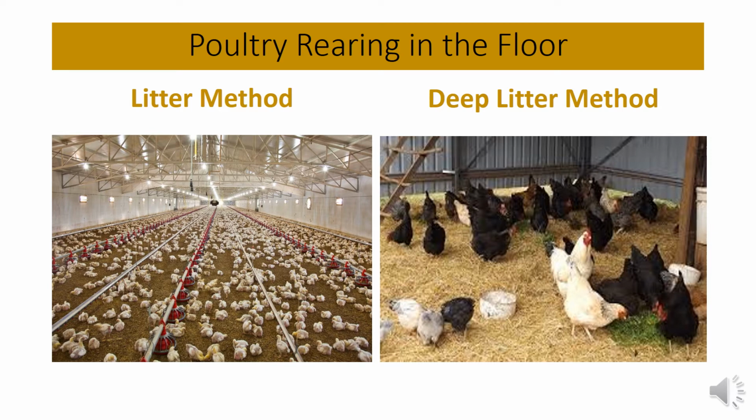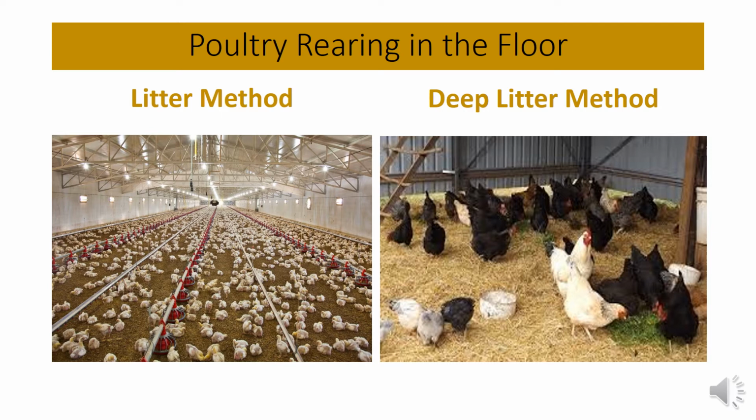and this is called the litter. Mainly in the litter method, the litter materials remain 5 to 7 centimeter wide, and in the deep litter procedures, the litters are kept in 15 to 23 centimeter wide. This is the main difference. And for rearing layer chicken, mainly deep litter procedure is applicable, and weekly this litter is to be flip-flopped, and for giving good environment the litter is used on the floor.